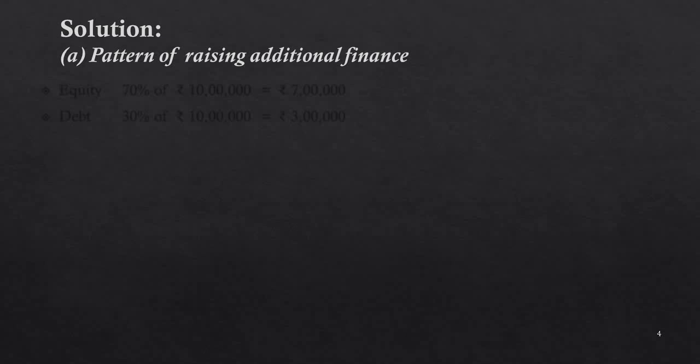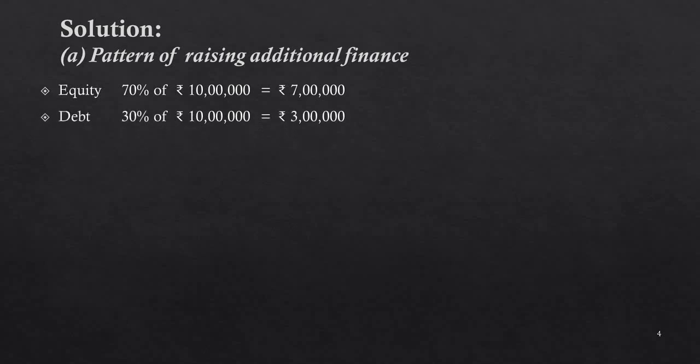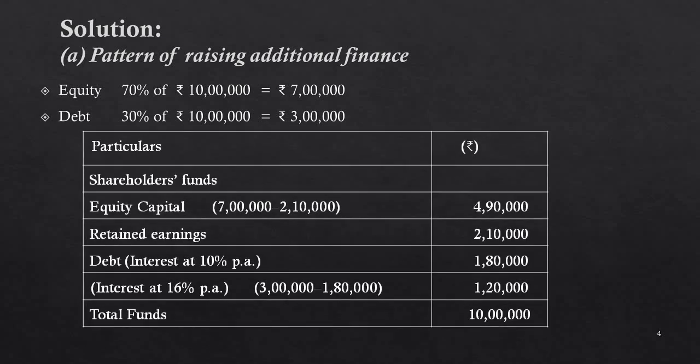Equity 70% of rupees 10 lakhs. Debt 30% of rupees 10 lakhs. Equity is 7 lakhs. Debt is rupees 3 lakhs. Particulars, rupees. Shareholders fund equity capital 7 lakhs minus 2,10,000, rupees 4,90,000. Retained earnings is rupees 2,10,000. Debt interest at 10% per annum 1,80,000. Interest at 16% per annum, 3 lakh minus 1,80,000, 1,20,000, and the total funds is 10 lakhs.